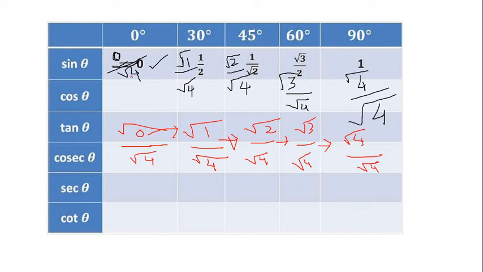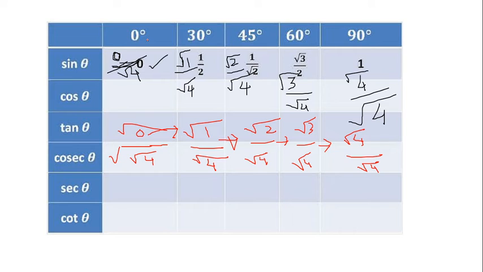If you are having a problem remembering in the other way, this is the easiest way to remember. We start with 0, 1, 2, 3, 4, and in the denominator it is always root 4. So from 0 to 1, 1 to 2, 2 to 3, 3 to 4. Only 5 angles you have to remember. No one is going to ask you the value of sine 20 degree, or sine 120 degree, or sine 75 degree. Only these 5 specific angles are important, and also in your textbook this table is already given.